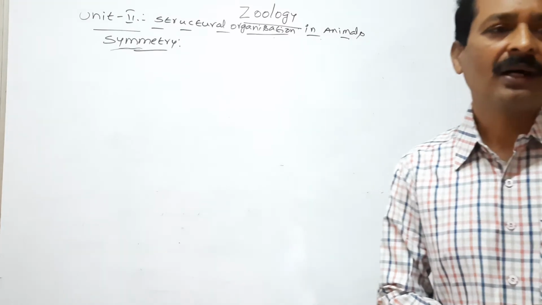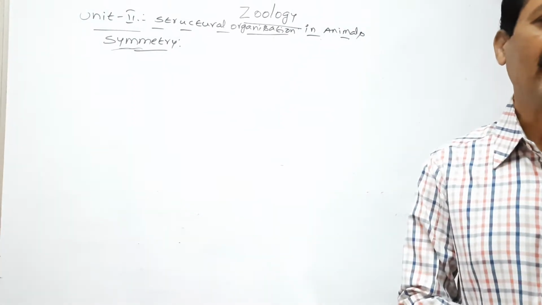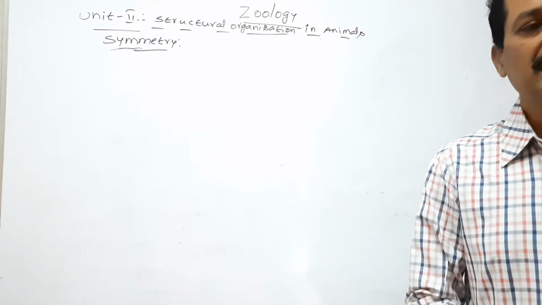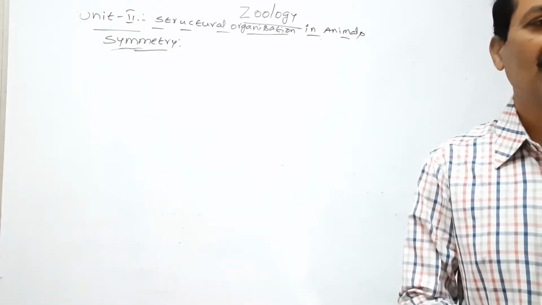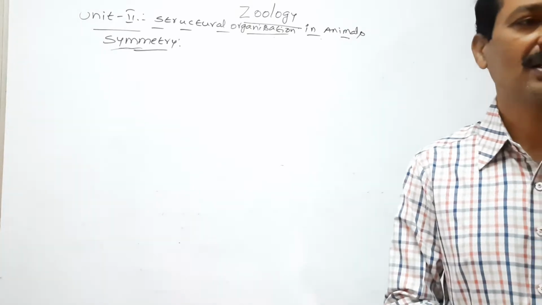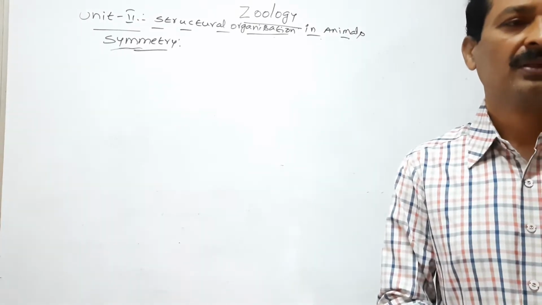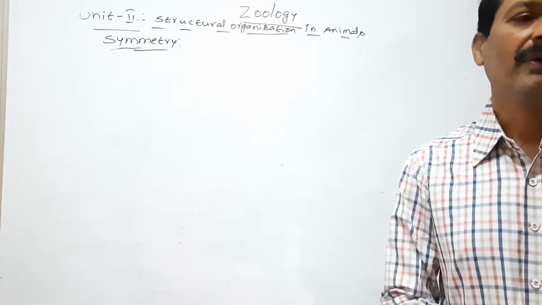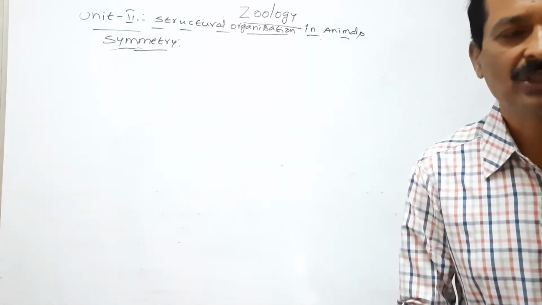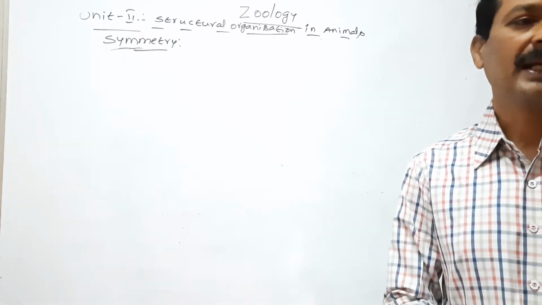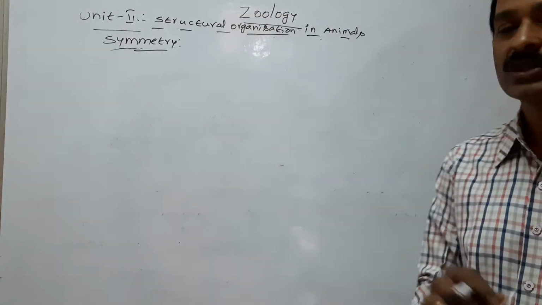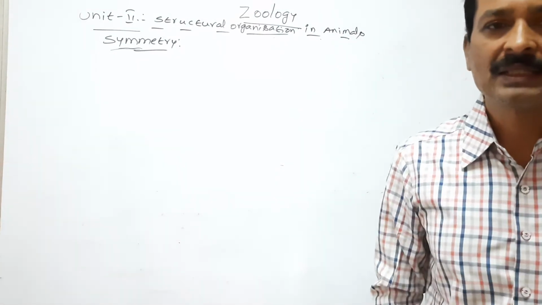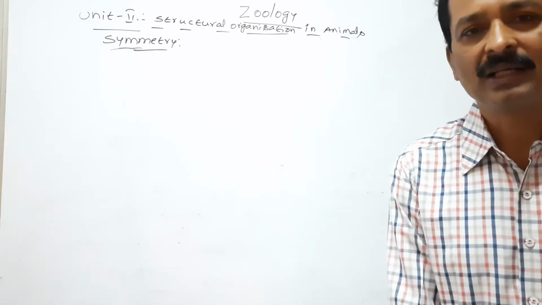The body plan of a vast majority of metazoans exhibits some kinds of symmetry. Metazoans means multicellular animals.